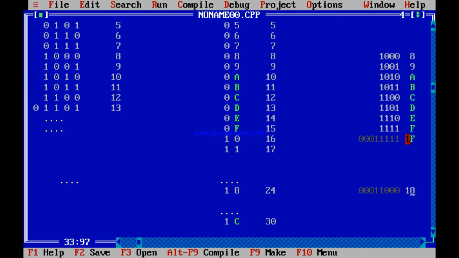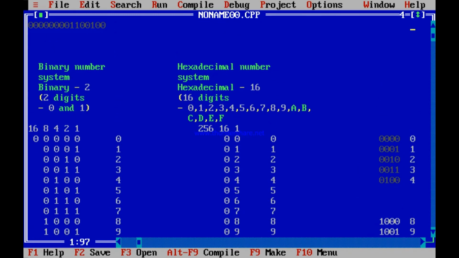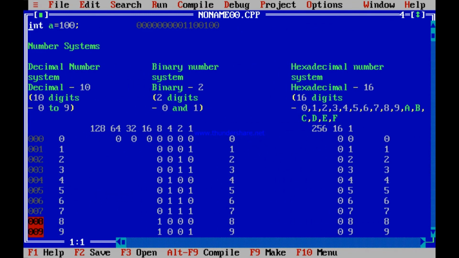What I want to point out now is, see, I go up again. See this one, you remember? I said int a equal to 100. How is 100 represented? 100 is this: 64 plus 32, 96, plus 4. But it is represented using 16 bits. That is 0, 0, 0, 0, 0, 0, 0, 0, 0, followed by 1, 1, 0, 0, 1, 0, 0.